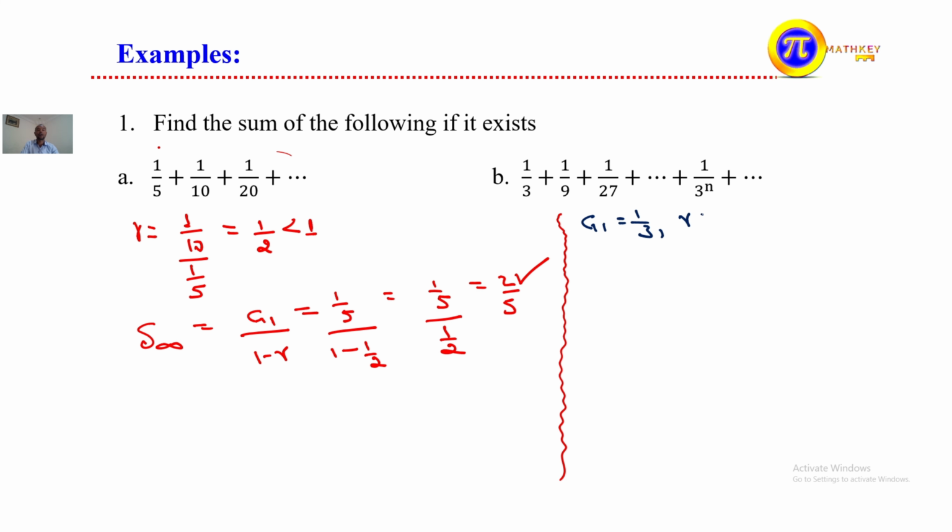Similarly, for the second one, g1 is 1 over 3. The common ratio r is 1 over 9 divided by 1 over 3, what is that? That is 1 over 3. This is still less than 1, so we can find the sum of this infinite series: 1 over 3 to the power of n plus, and it continues.